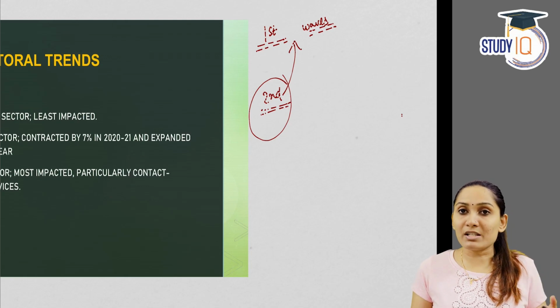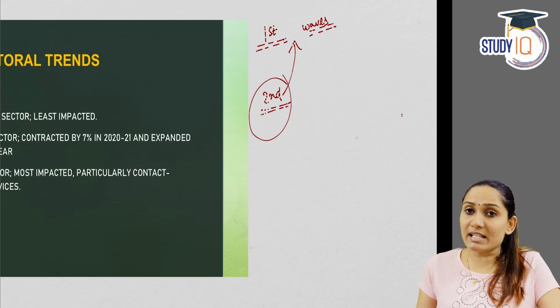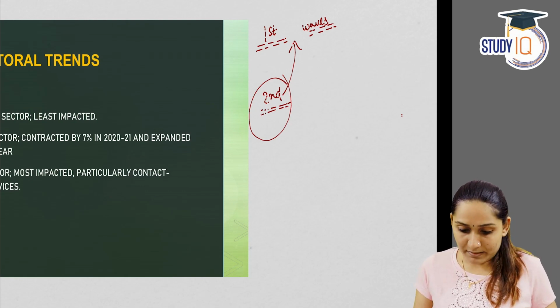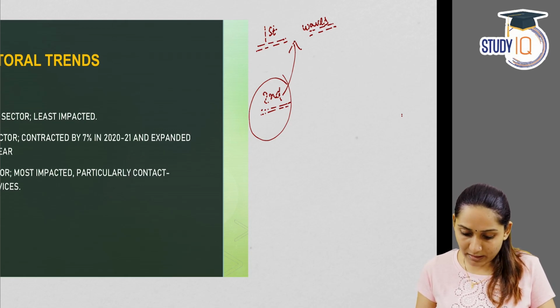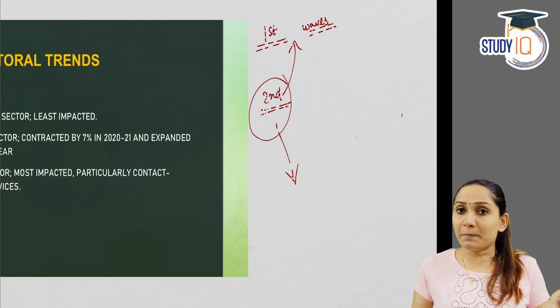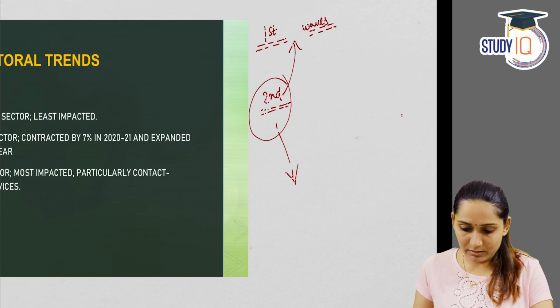In the first wave, the economic disruption that COVID-19 caused was very high, whereas in the second wave, the economic impact caused was less. And according to the survey, from the health perspective, the second wave was even more dangerous, whereas the economic impact was less in the second wave.